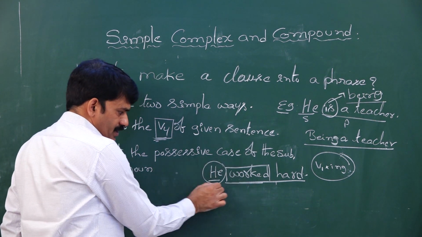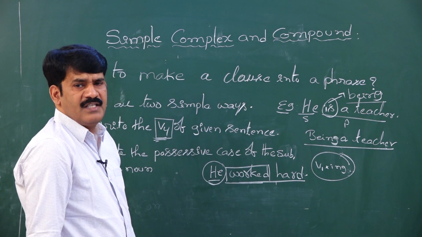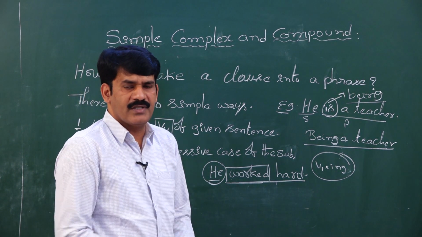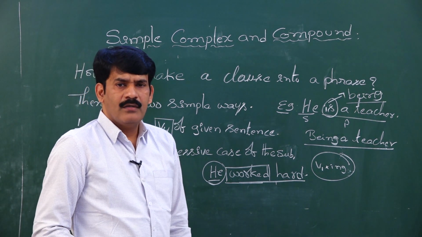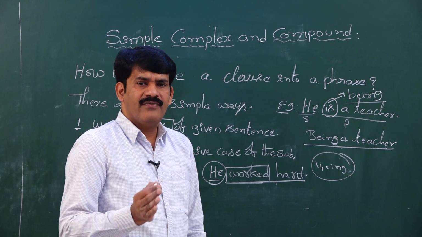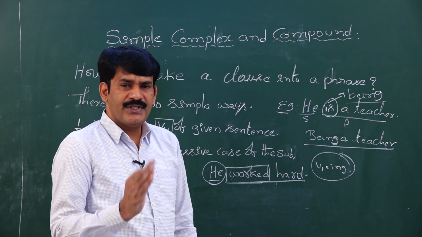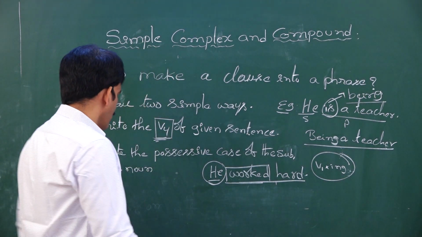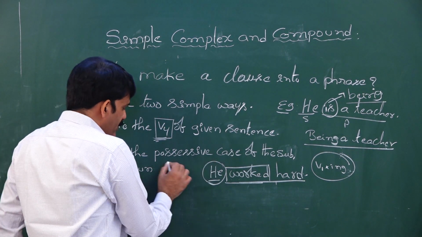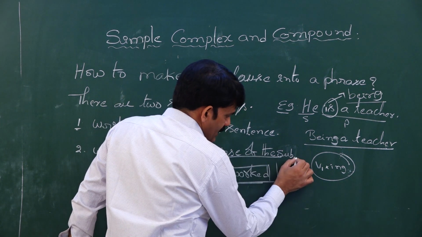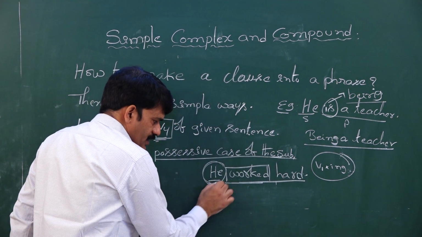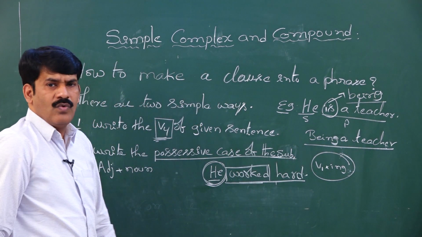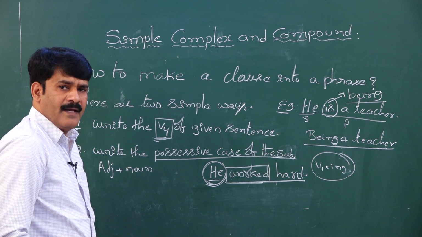What is the subject given here? He is the subject. What is the possessive case of he? The possessive case of he is his. What did I ask you? Write the possessive case of the subject. What is the subject here? He is the subject. What is the possessive case of he? His.